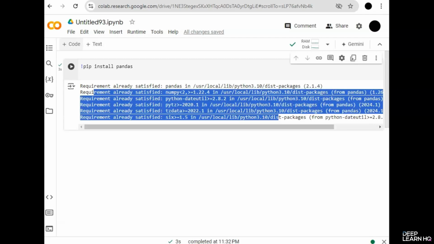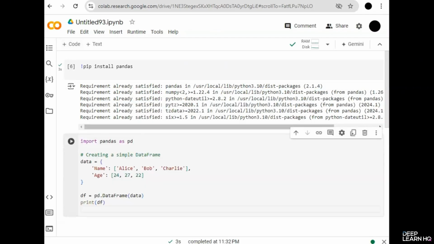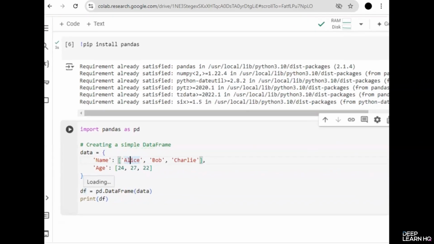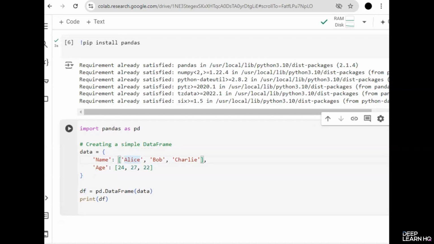For this, I have typed the code: import pandas as pd, and then we are creating a simple data frame. The variable name is data and it consists of name and age. The names are Alice, Bob, and Charlie, and their ages are 24, 27, and 22 respectively. And then I've used df = pd.DataFrame(data) and then I've printed the data frame.